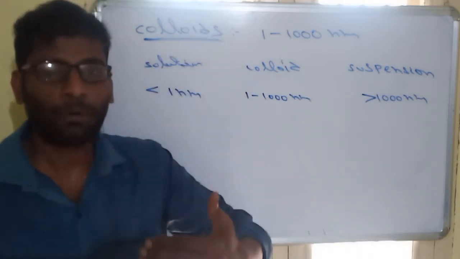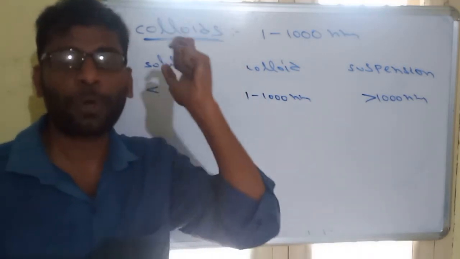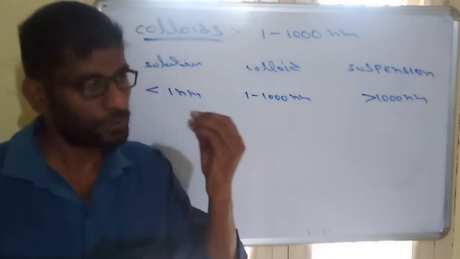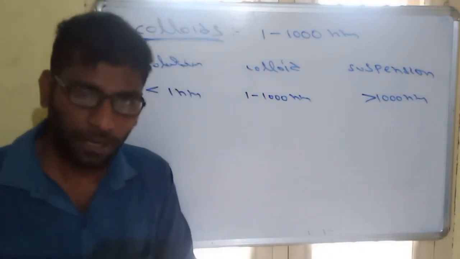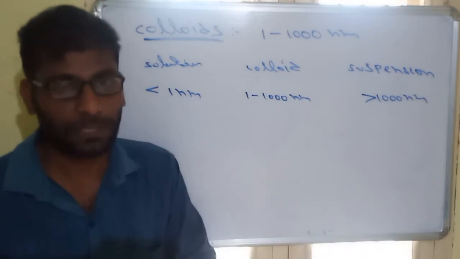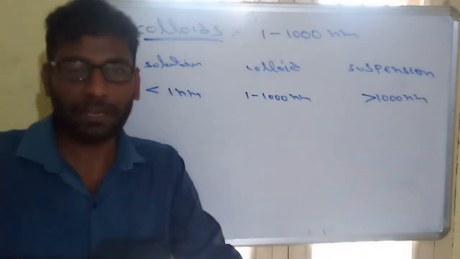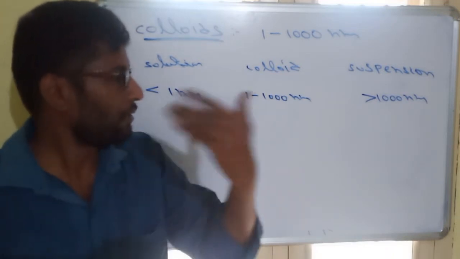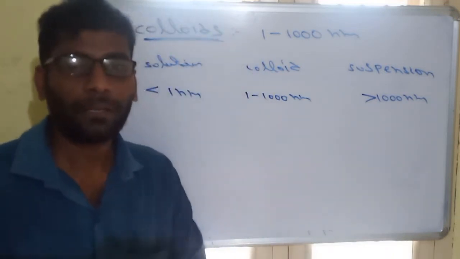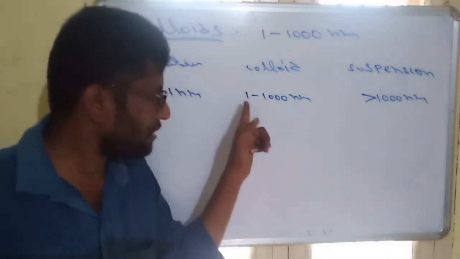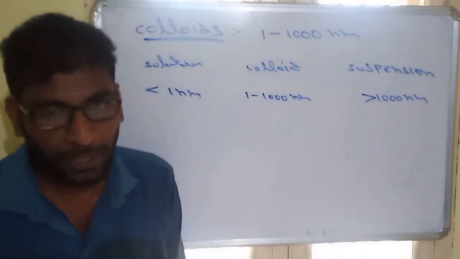If in normal water we add some soap particles, the soap particles also completely dissolve. Particles are not visible to us. But remember, soap water is not a clear solution like NaCl solution. So that's why soap water is a colloid, because the particle size is in between 1 to 1000 nanometers.